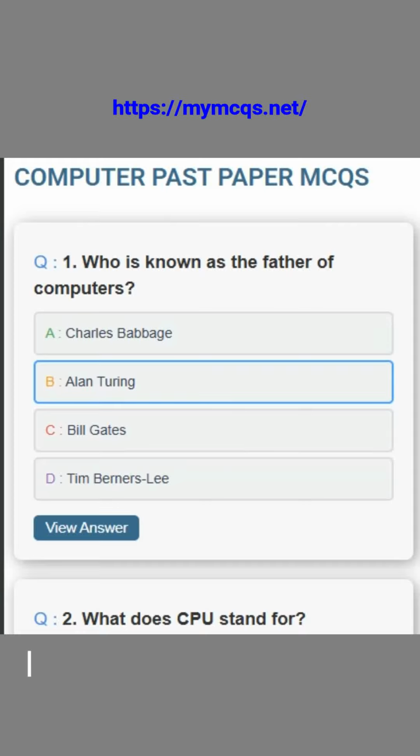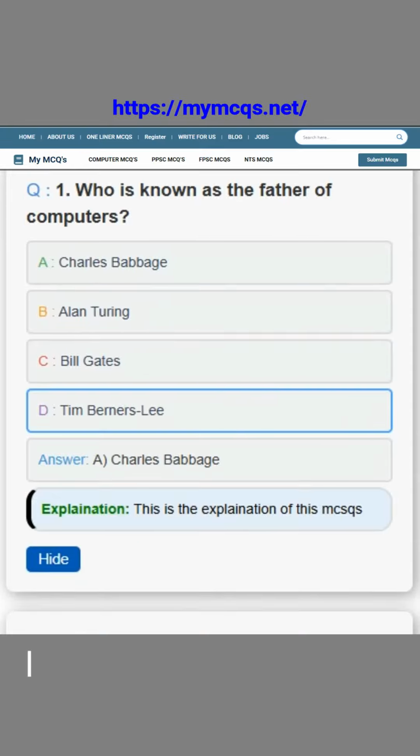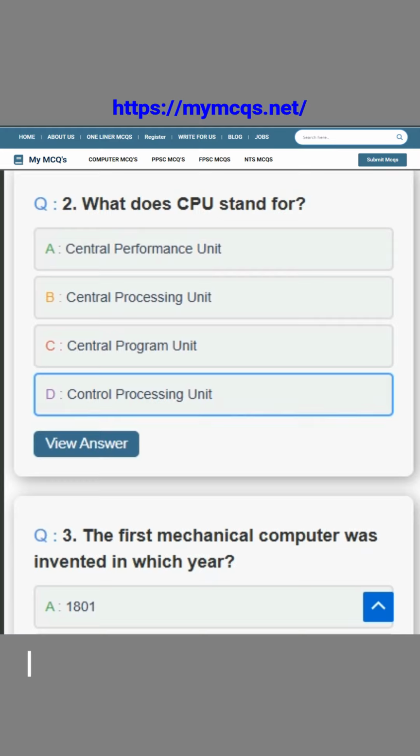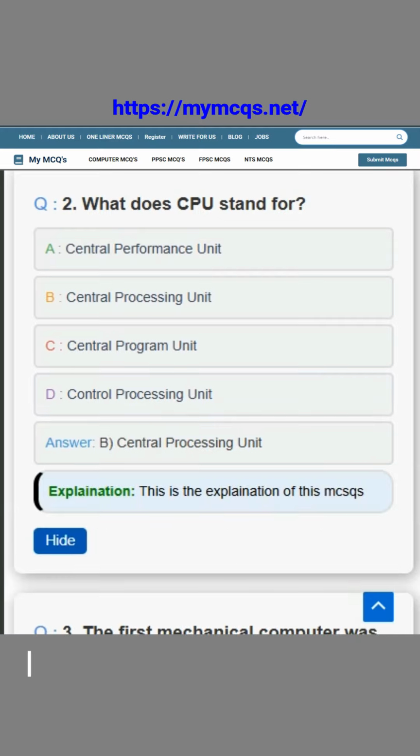Question number 1. Who is known as the father of computers? The correct answer is option A, Charles Babbage. Question number 2. What does CPU stand for? The correct answer is option B, Central Processing Unit.